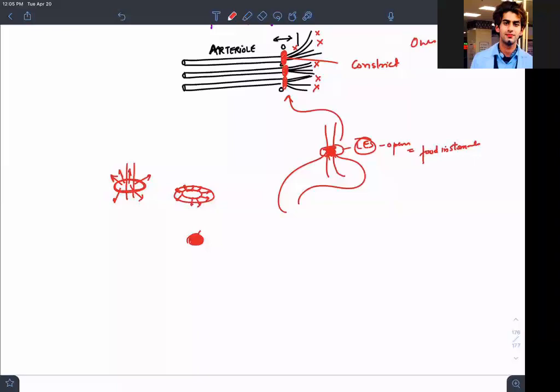But once you need more blood at this point, what will happen? This pre-capillary sphincter should open. It should not constrict. Are we able to understand? So that's why meta-arterioles are important. And do you know, meta-arterioles don't have that continuity in the smooth muscle cells. Smooth muscle cells are arranged in rings. It's incomplete in the case of meta-arterioles.